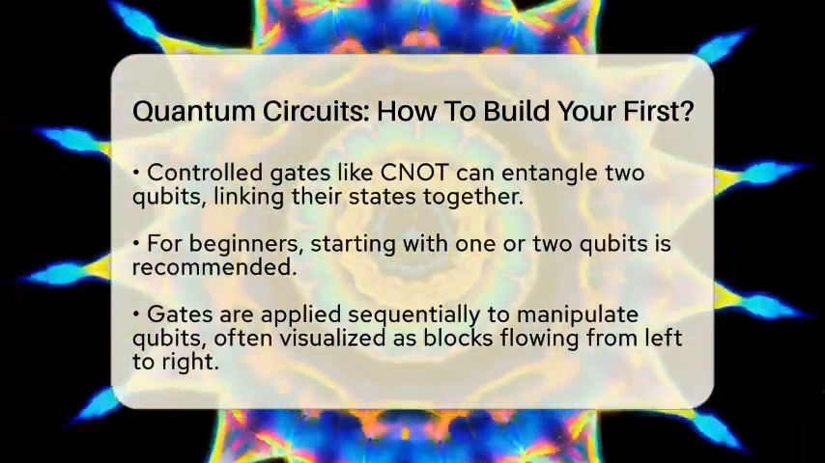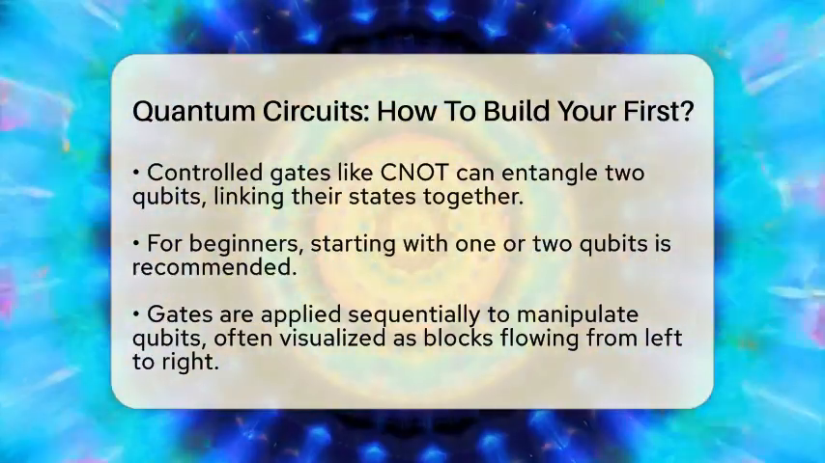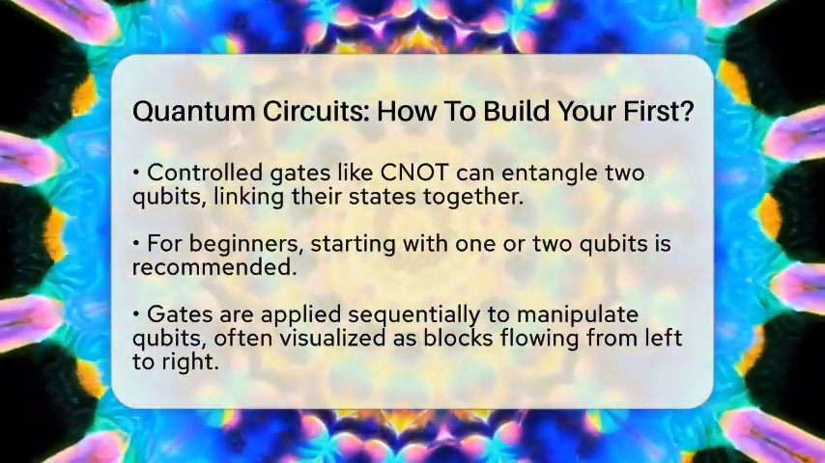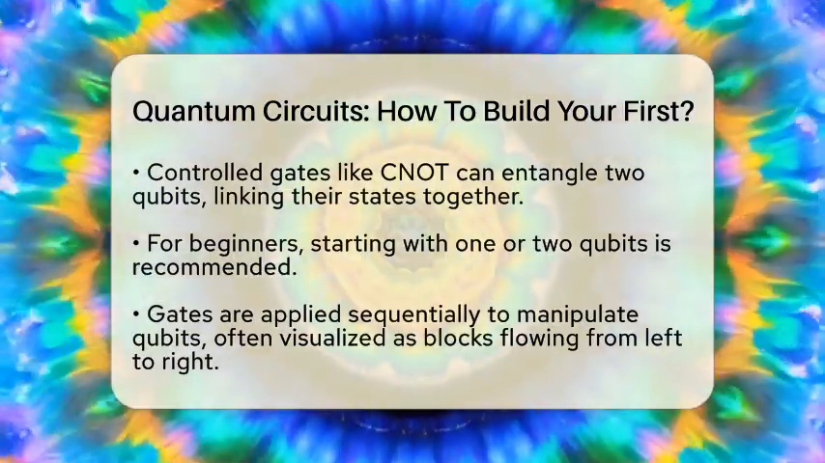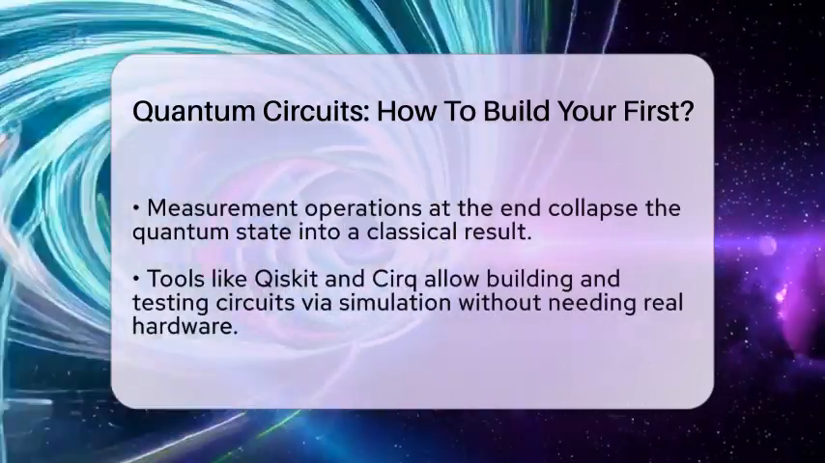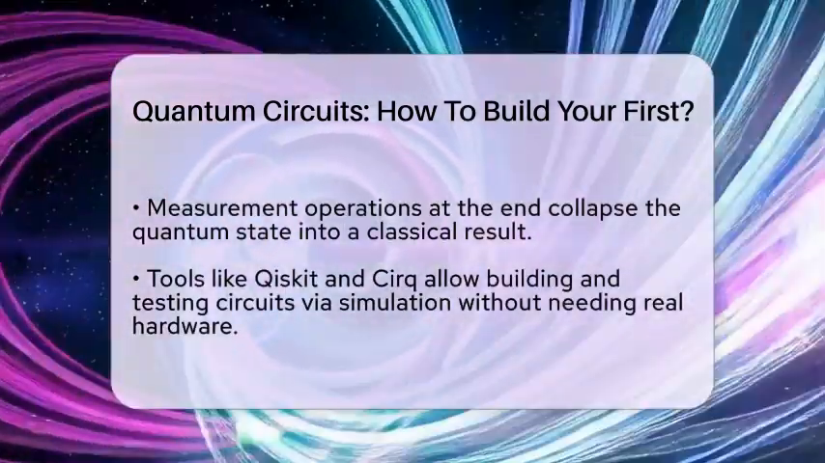Once your gates are in place, add measurement operations at the end. Measurement collapses the quantum state into a classical bit, giving you a result you can interpret. This step is essential because it tells you what the quantum computation produced.